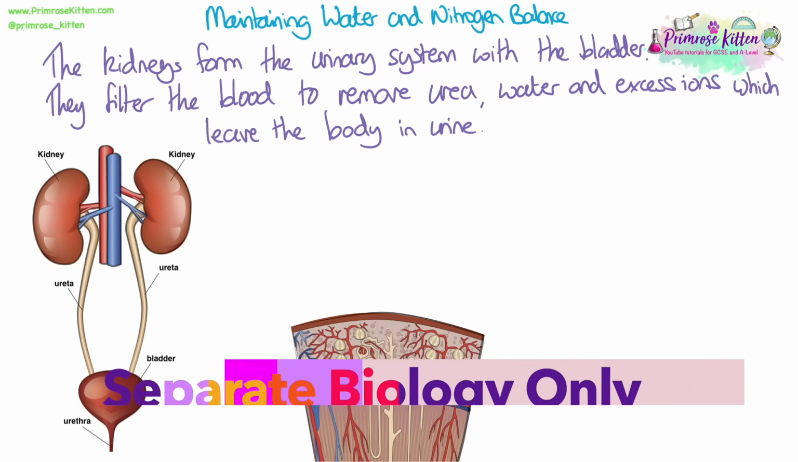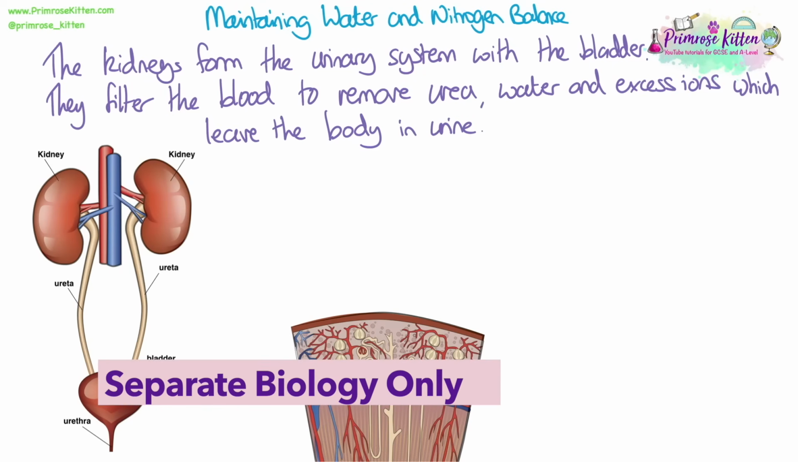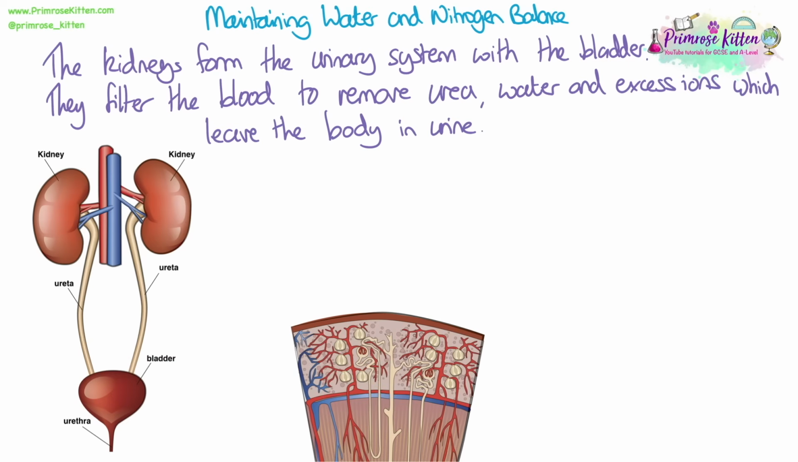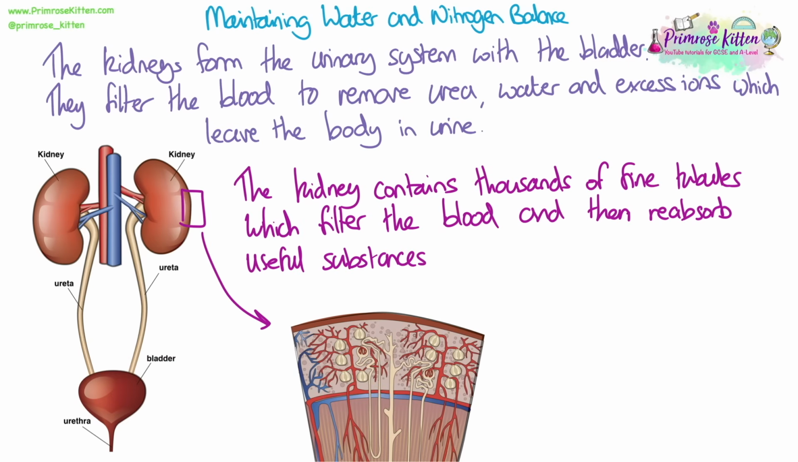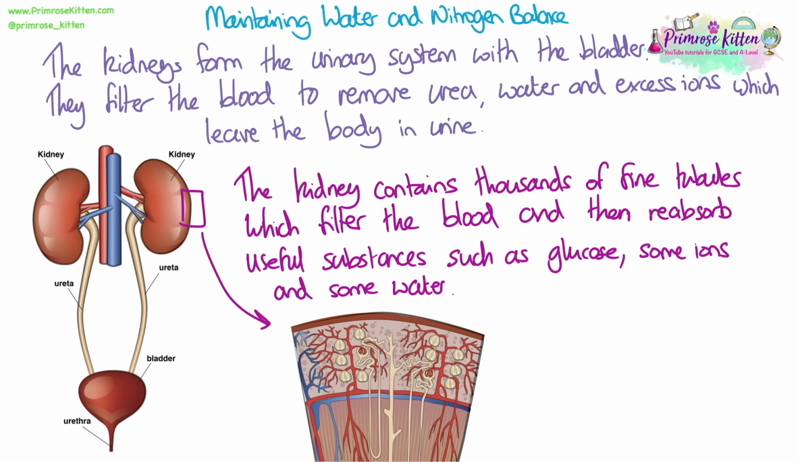The kidneys form the urinary system with the bladder. They filter the blood to remove urea, water, and excess ions which leave the body in urine. The kidney contains thousands of fine tubules which filter the blood and then reabsorb useful substances such as glucose, some ions, and some water. This is known as selective reabsorption.